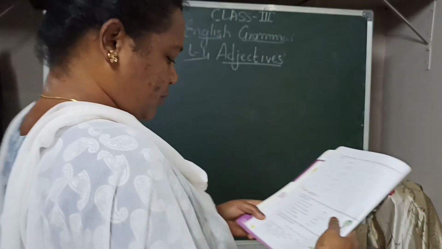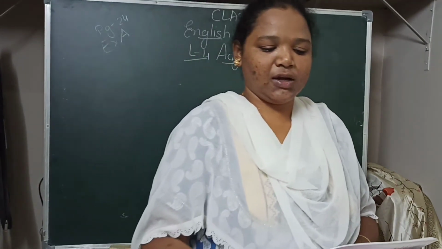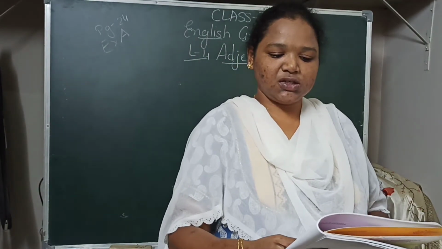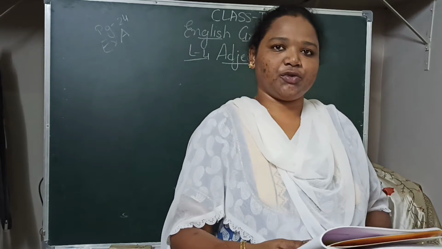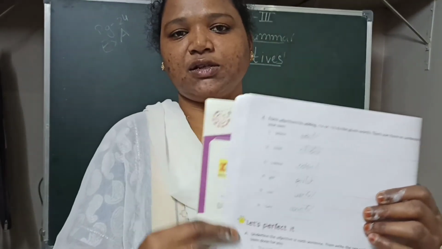Turn to page number 24. Exercise E. Form adjectives by adding FUL or ISH to the given words. Then use them in sentences of your own. This exercise I am giving you as homework. You write it yourself. You have to form the words.